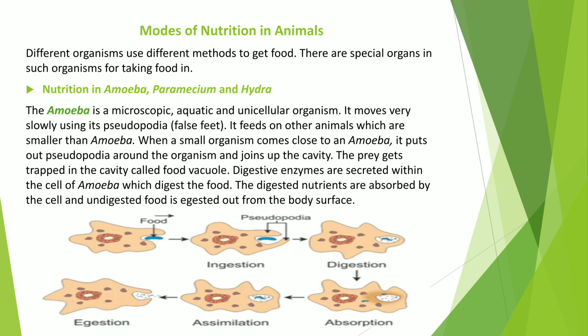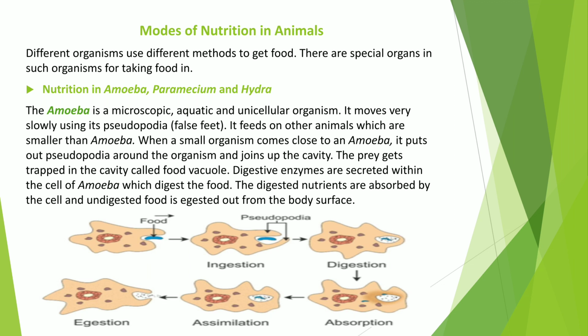When any small organism comes close to the amoeba, it spreads out its pseudopodia around the food particle and engulfs it. Initially it pushes out its pseudopodia, its false feet, and encircles the food. After this, it engulfs the food into a bag-like structure called a food vacuole, into which digestive juices or digestive enzymes are secreted and convert the food into simpler substances.